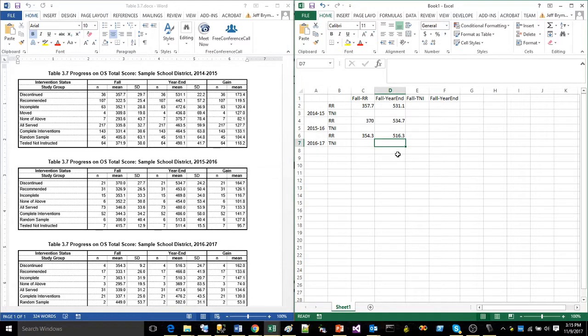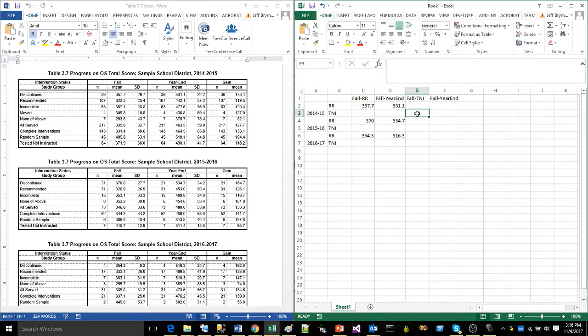Now I'm going to do our tested, not instructed. Now, your first inclination is like, Jeff, you're probably going to type it next to here. But no, actually what I'm going to do is type it in cell E3. I'm going to explain why I'm typing it in cell E3 later. Just for right now, follow along with me. This is where we want to type it in, cell E3.